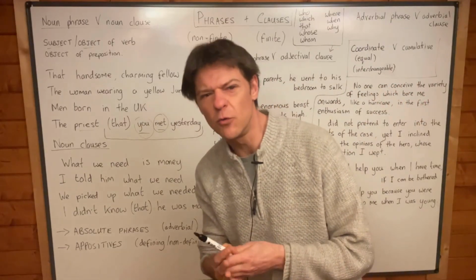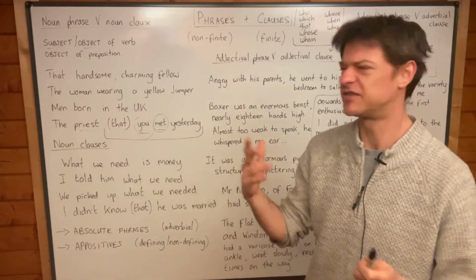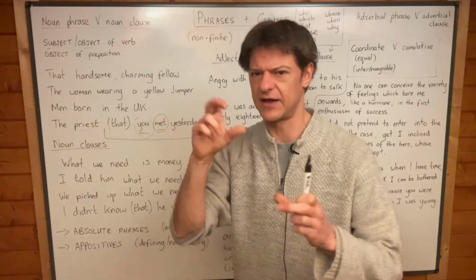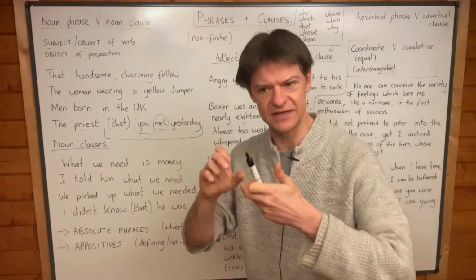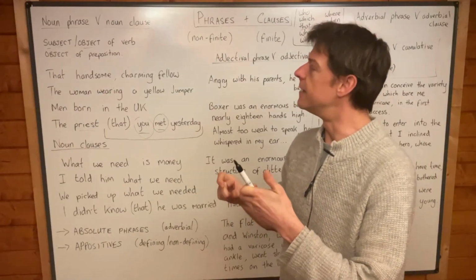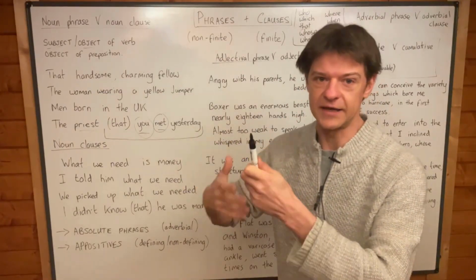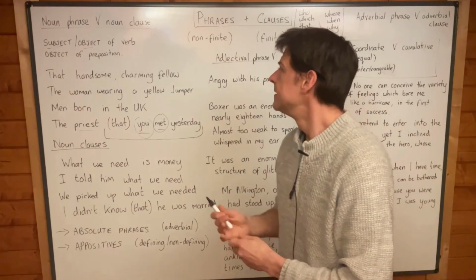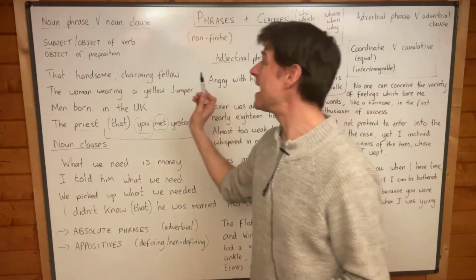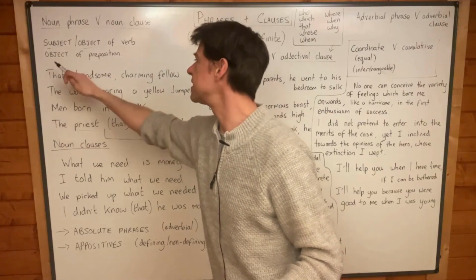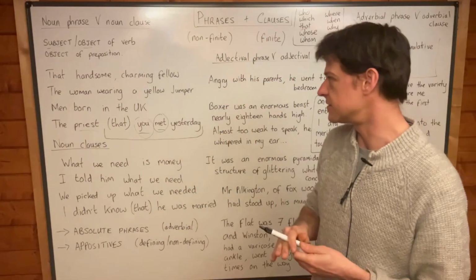Now, I shouldn't say always, because you have things like appositives, and they're not exactly one of these. They're like an additional bit of information, and I imagine appositive means something like additional. So it's an additional way of referring to that noun. And so this isn't always the case, but most of the time it is. You know, a noun has got to be a subject or object or object of preposition most of the time.